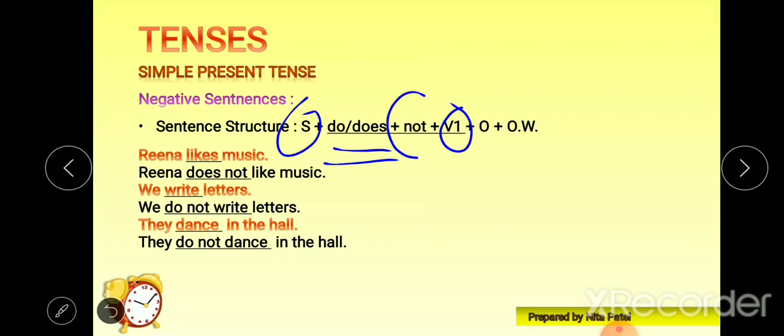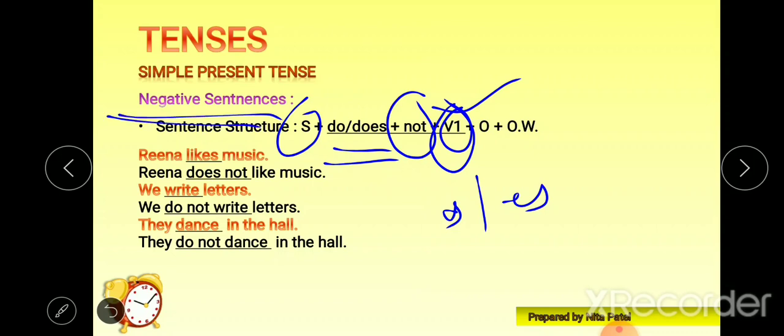After the supporting verb we need not make the verb negative, and in negative or interrogative sentences use only V1. Don't write s or es at the end of the verb. Only in negative or interrogative sentences; otherwise you have to write s or es.